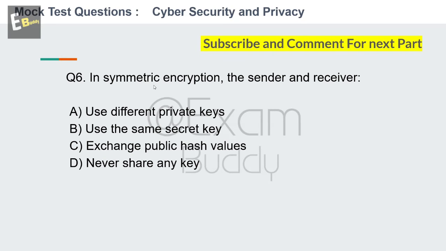In symmetric encryption, the sender and receiver, so these are the options: use different private keys, use the same secret key, exchange public hash values, never share any key. So your time starts now. And the answer is B. Use the same secret key. Now let's go to our question number 7.